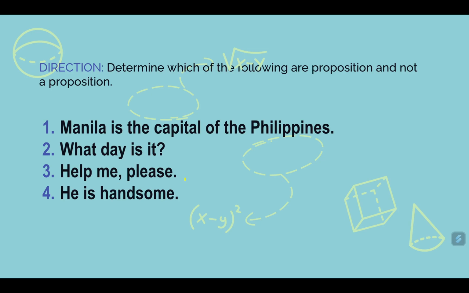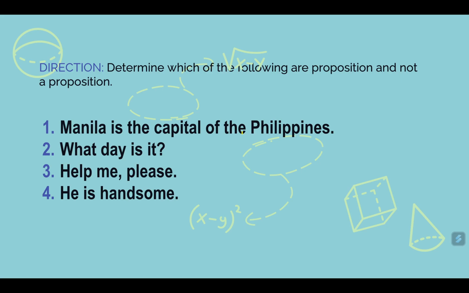So as an example, we have here to determine which of the following are proposition and not a proposition. So we go first to the first sentence. Manila is the capital of the Philippines. Now, looking at this statement, we know that it is a declarative sentence. So it passes the first criteria. And then we go to the next criteria.